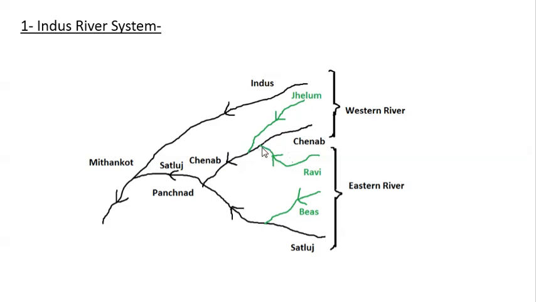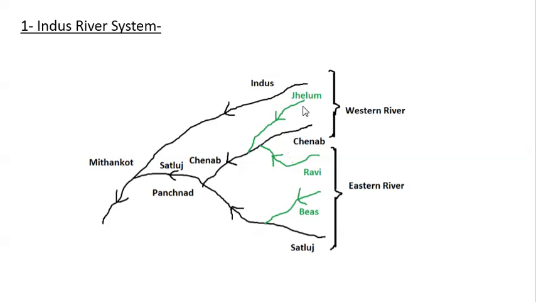Then we have Ravi joins Chenab at Rangpur. It is in Punjab again. Then we have Jhelum River, which is joining Chenab. This is joining at Trimu Barrage. Then again Chenab joins Satluj at an area known as Panjnath. This is in Pakistan, and the combined name is known as Satluj. And Satluj is joining Indus at a location known as Mithankot, where Indus basically drops into the Gulf of Sindh.